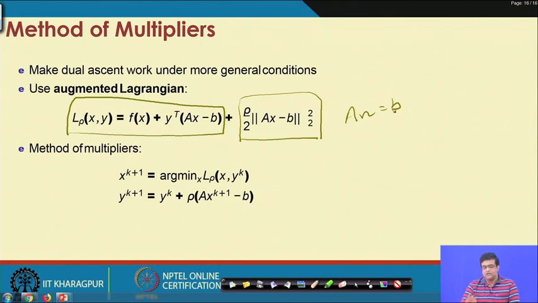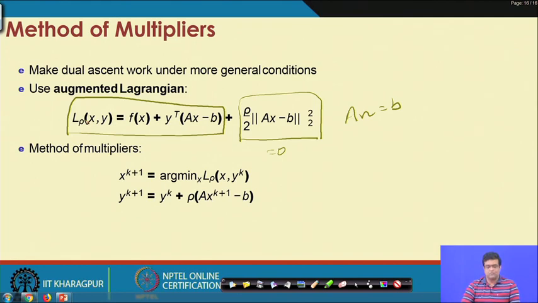In other words, we are not changing things at optimality. At optimality this is going to be 0 because Ax is equal to b, and whatever the solution for this is, that will stay here. So, if we were to minimize the Lagrangian versus if we were to minimize the augmented Lagrangian, the solution will not change.